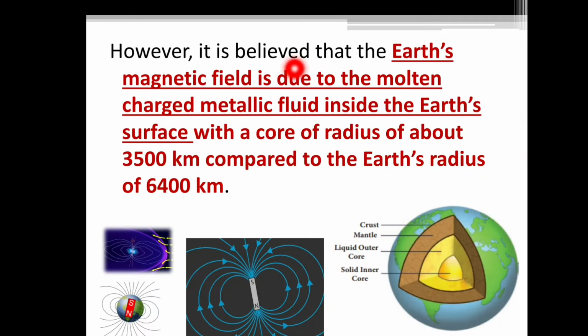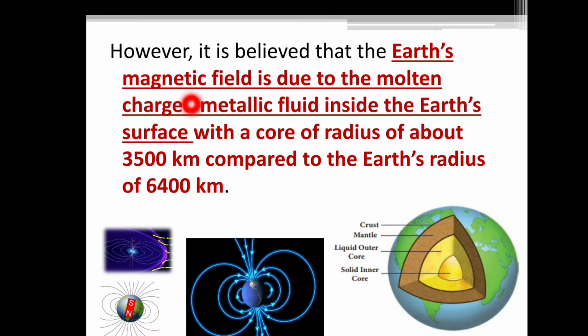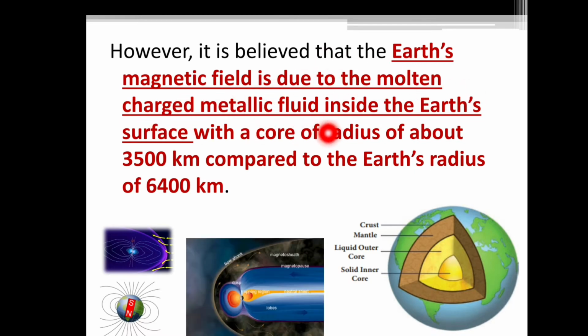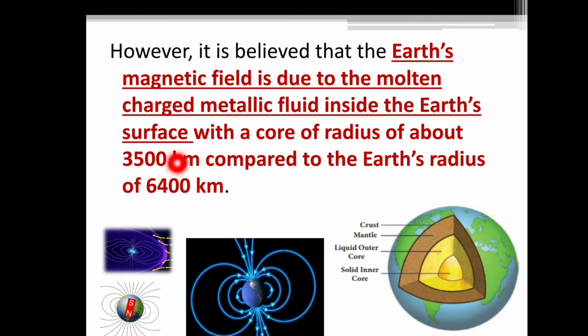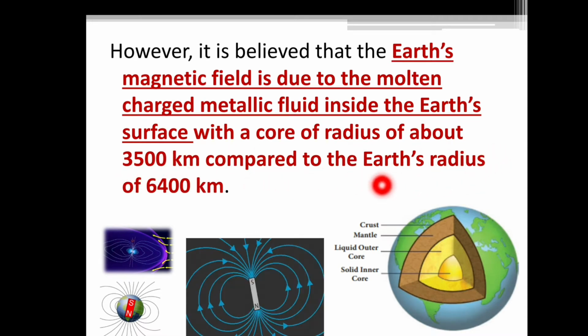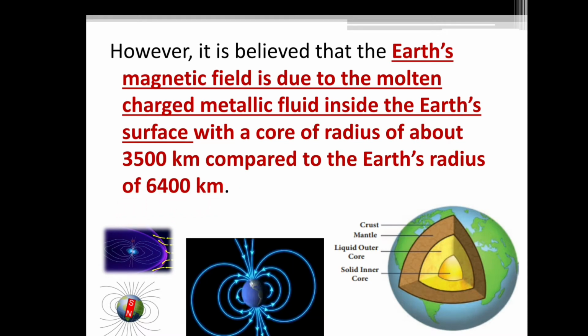However, it is believed that the Earth's magnetic field is due to the molten charged metallic fluid inside the Earth's surface with a core of radius of about 3500 km compared to the Earth's radius of 6400 km.